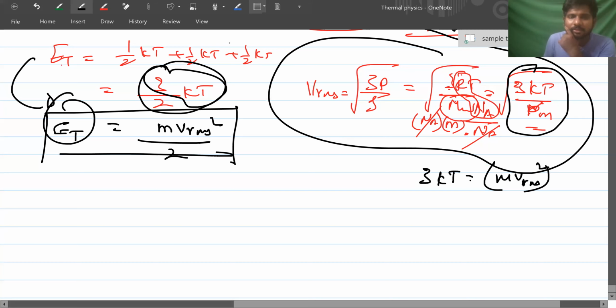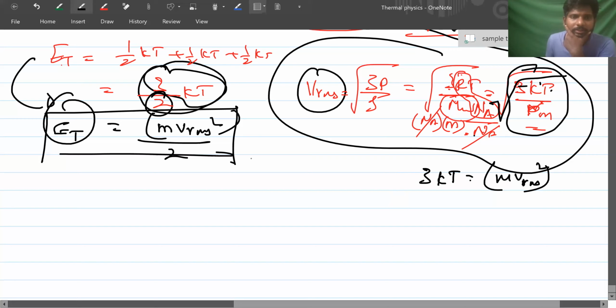Sir, the small m, root m into v_rms, no, sir? This one, v_rms is equal to square root of 3kT by m. So 3kT is equal to m into v_rms square, I squared on both sides, and the square root got cancelled. That is divided by 2, already present. Got it.